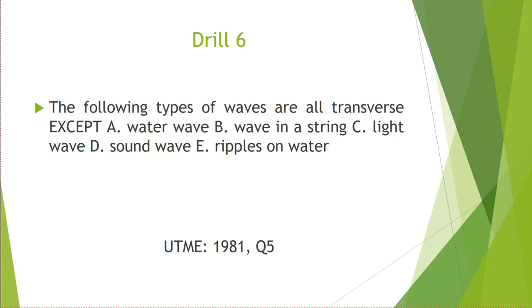So a wave is said to be transverse if the direction of vibration is perpendicular to the direction of motion of the wave, and a wave is said to be longitudinal if the direction of vibration and the direction of the wave are along the same direction. So that is what we call the longitudinal wave. Now in this question, we want to know all the examples of transverse wave except which one.